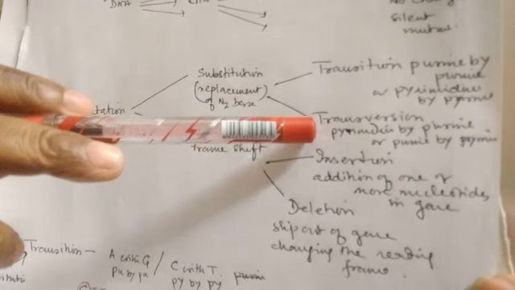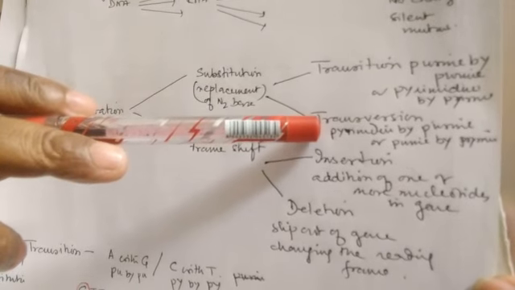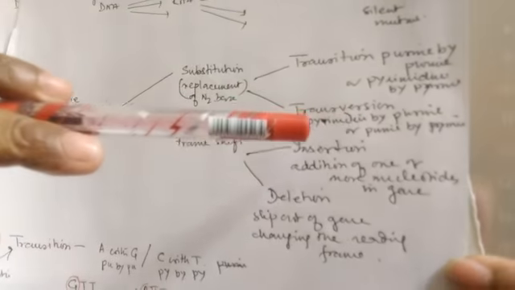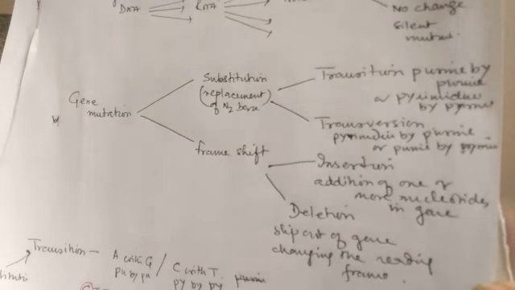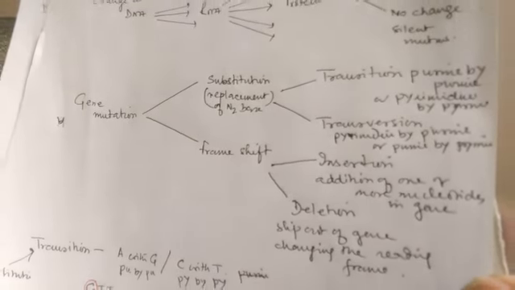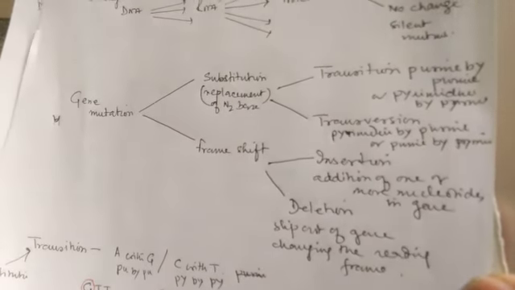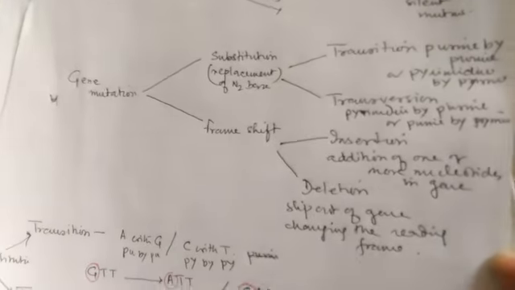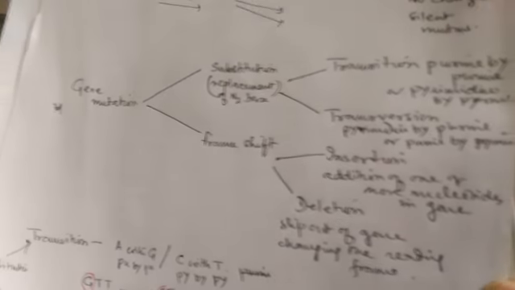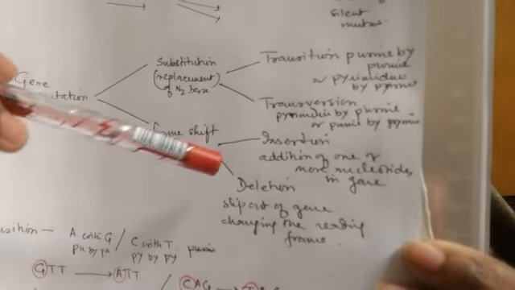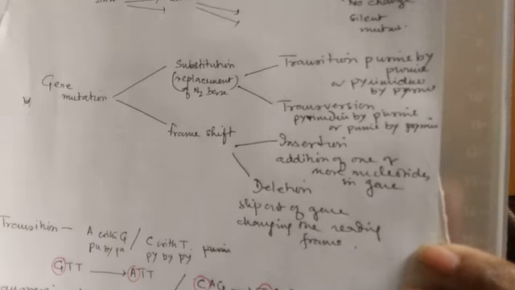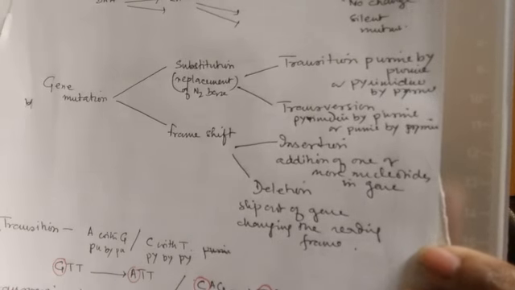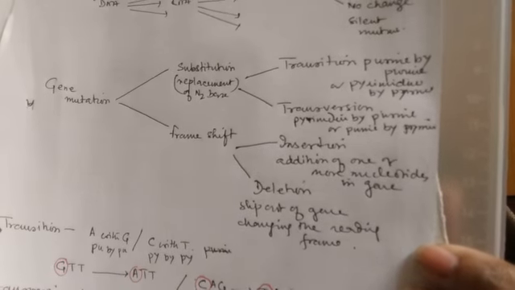Transversion is when a purine is substituted by a pyrimidine, or a pyrimidine is substituted by a purine. And there may be frame shift mutation also, where there is addition or deletion of nucleotides. Either a new nucleotide may get added, or an existing nucleotide may get deleted.